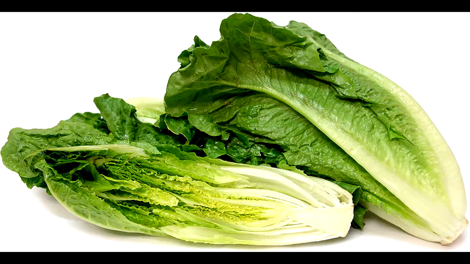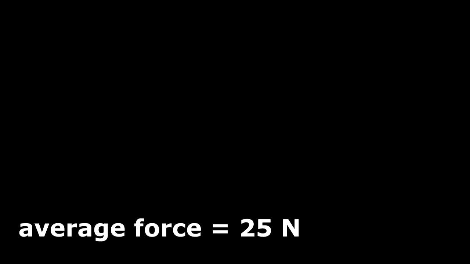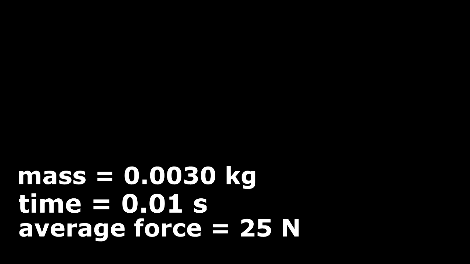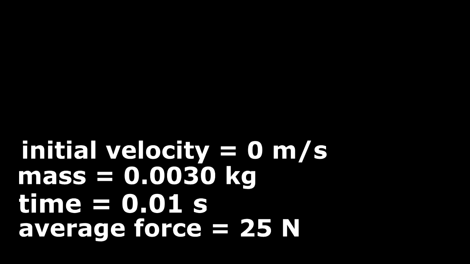With this knowledge, let us examine the impulse exerted onto the ping pong ball from the racket. Time to make up some more numbers. We're going to pretend that the average force of the racket striking the ping pong ball is 25 newtons over a time of 10 milliseconds, also known as 0.010 seconds. The ping pong ball has a mass of 0.0030 kg. Let's also pretend that we managed to perfectly hit the ping pong ball at its highest point in the air, leaving it at an initial velocity of 0 meters per second. What speed will it have after impact?